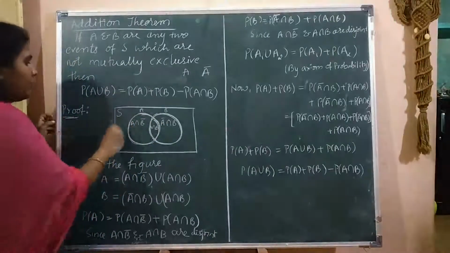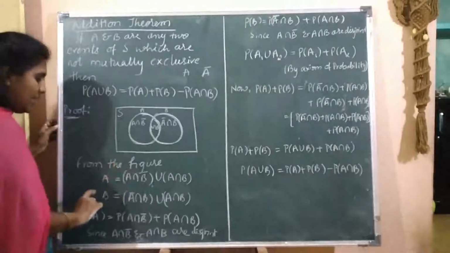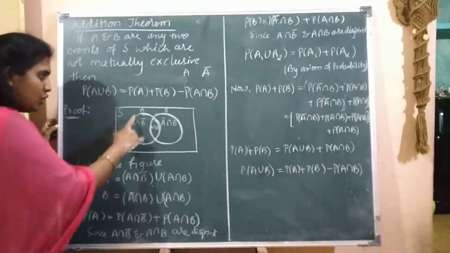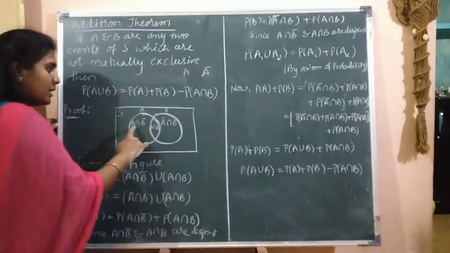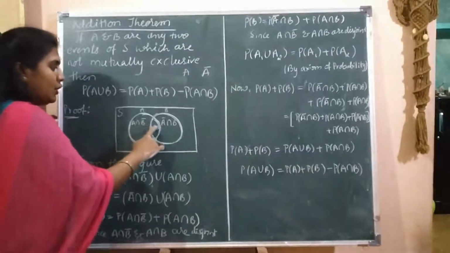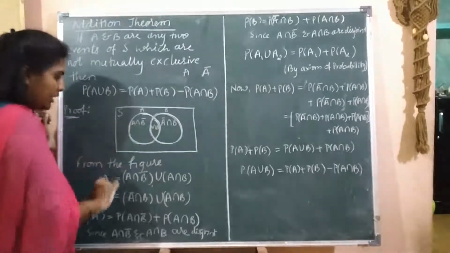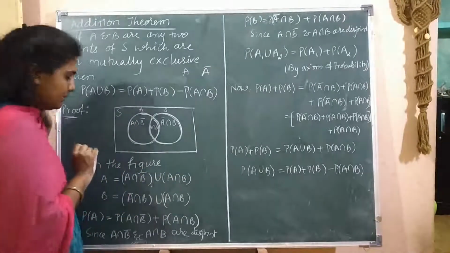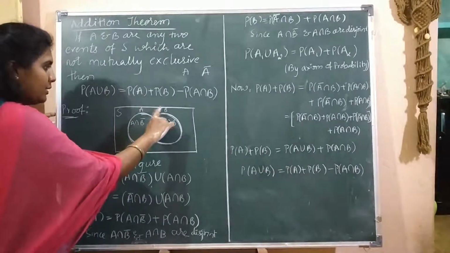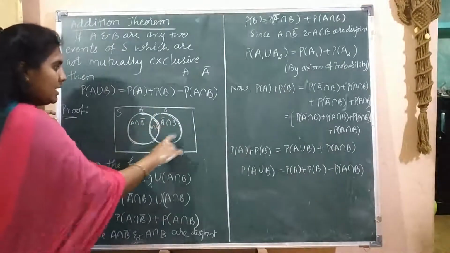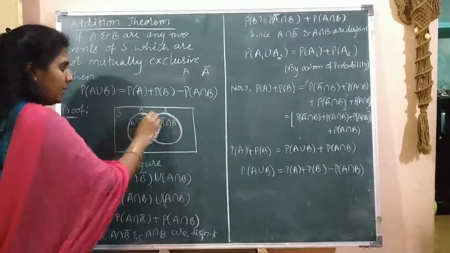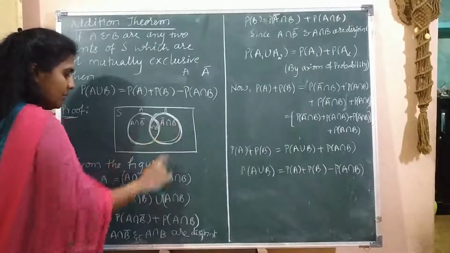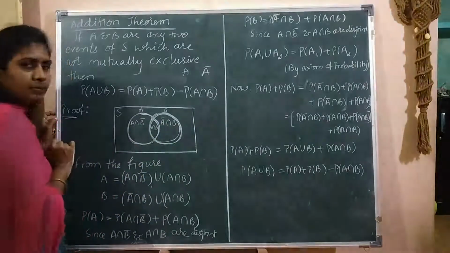Okay, from the figure we can write A as A intersection B bar union A intersection B, meaning here both are there, A intersection B bar, and A and B both are there in A. Next, set B you can write as A bar intersection B union A intersection B. Totally it is B.